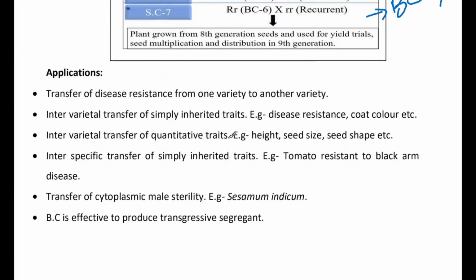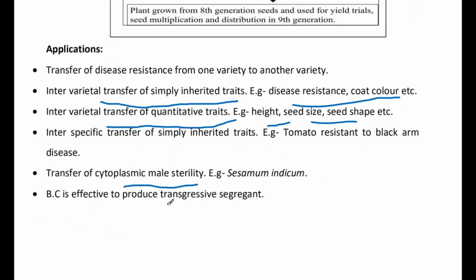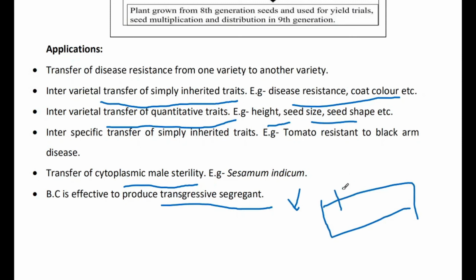Applications, a lot of applications are there. Intervarietal transfer of simply inherited traits can be done, like disease resistance. Quantitative traits can be transferred like height, seed size, etc. And transfer of cytoplasmic male sterility can be done in case of backcross. Backcross is also very effective for transgressive segregates. Transgressive segregates means populations which have extreme characteristics for a particular character. Suppose high yielding, some plants are giving very high yield potential, then you can say this is a population of transgressive segregates.